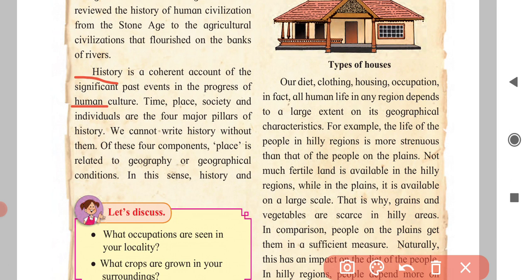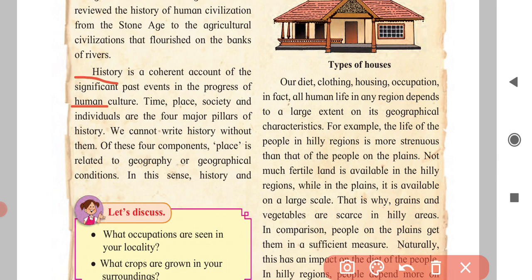In the simple way, the incidents which happened in the past are included as history. Yes, what was done yesterday, today it is included in history.